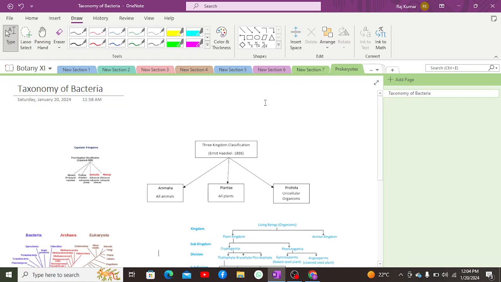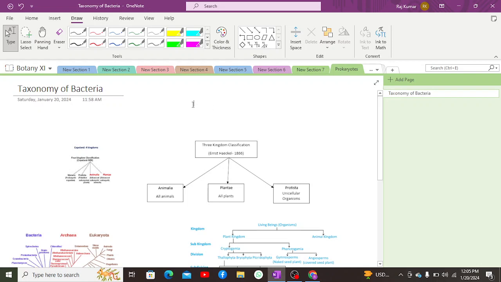which are not having cellular organelles, as well as these are primitive organisms. Prokaryote means before nucleus, which means they do not have a nuclear membrane. They are primitive, without a nuclear membrane. They do not have a nucleus because they only have genetic material which is found around a specific part of the cytoplasm, known as the nucleoid region. Hence, they do not have a nucleus, so these are before nucleus.